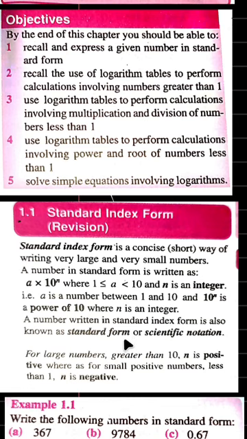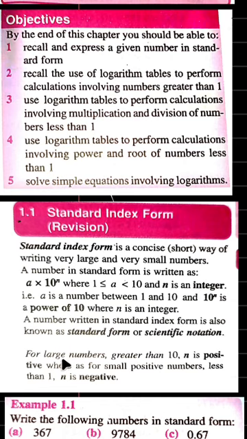Many teachers do not expose this. That is why we have a textbook. The teacher will come to the class and give you the vision and necessary things you need to know about the topic, but you go home and consult a textbook for more understanding. A teacher cannot come to the class and explain everything to you, but you can learn from your textbook. So the standard form is also called scientific notation. Note that it is called standard index form, standard form, or scientific notation.